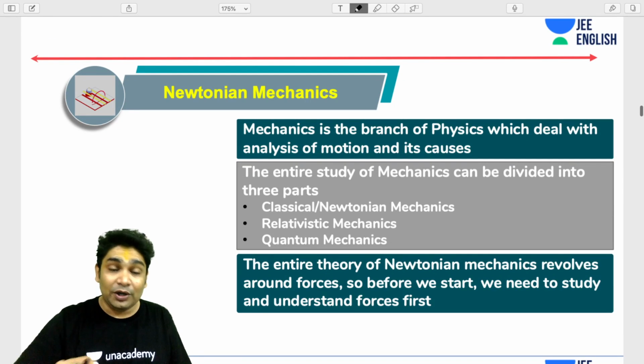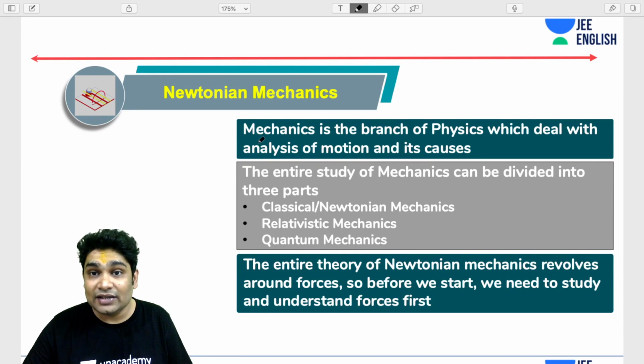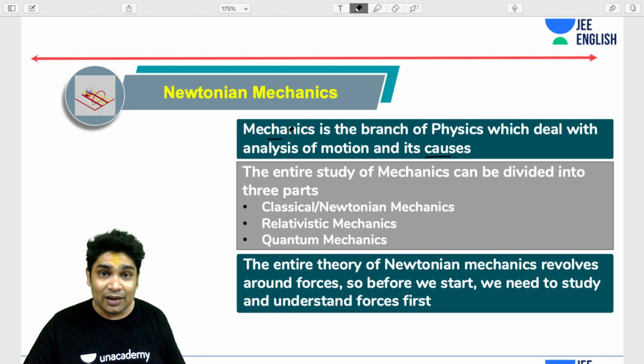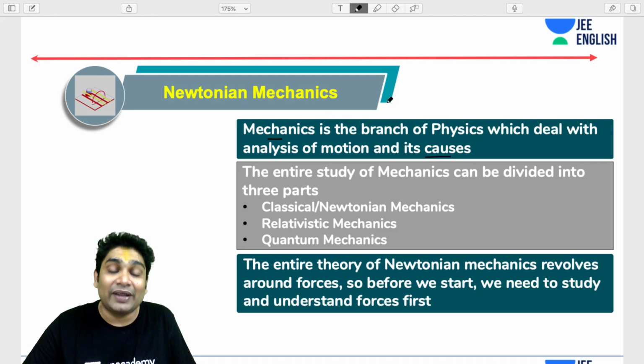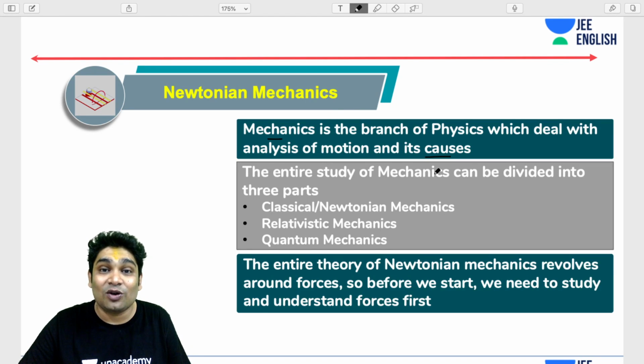So first, let's talk about Newtonian mechanics. Mechanics, first of all, is a branch of physics which deals with analysis of motion and its causes. In mechanics we earlier studied kinematics, and the next branch of mechanics is dynamics. Dynamics deals with the cause of motion, and the first part was the analysis of motion.